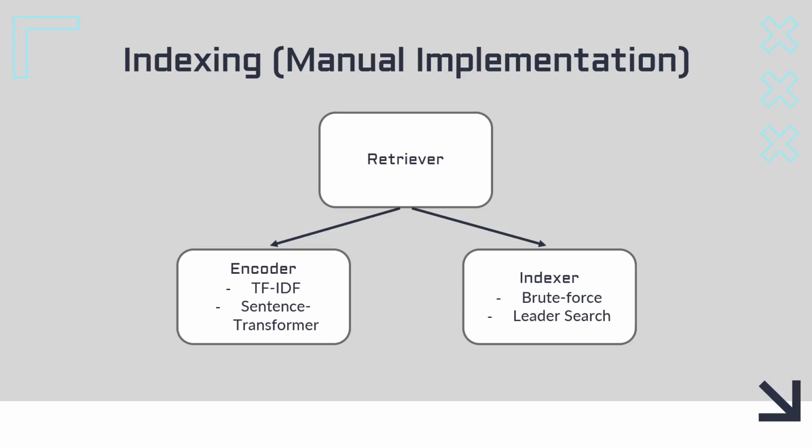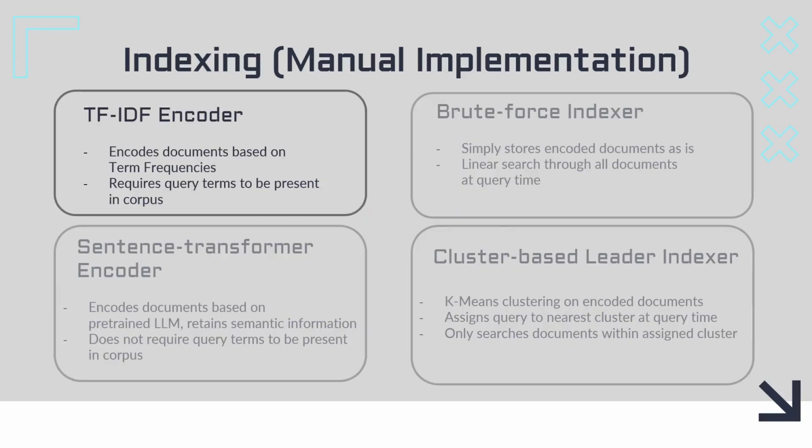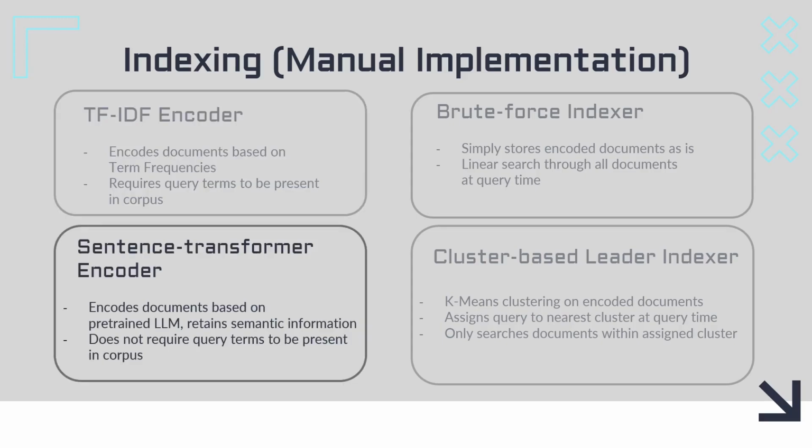For indexing, we tried various approaches, including manually implementing our own system, consisting of an encoder and an indexer, to be explained in the next slide. Let's go through the encoders first. We have a TF-IDF encoder that works well for queries containing terms seen in the corpus. Unfortunately, it does not retain semantic information. On the other hand, the sentence transformer encoder does retain semantic information using a pre-trained LLM, at the cost of